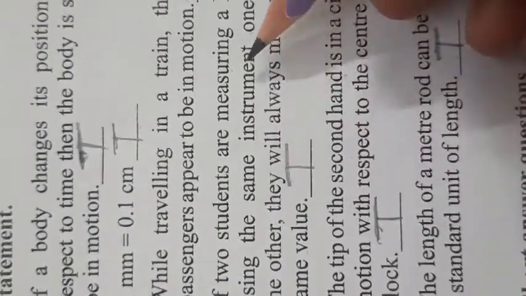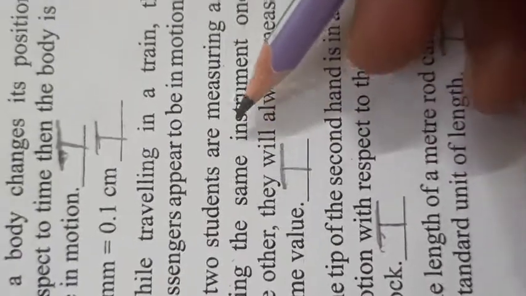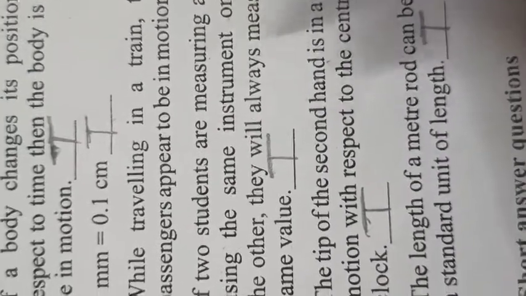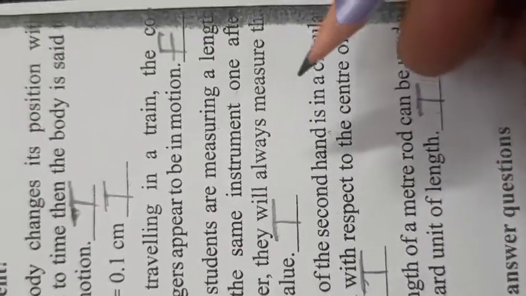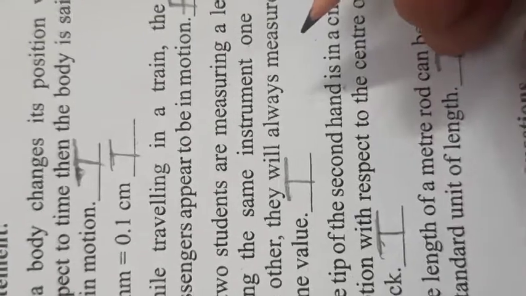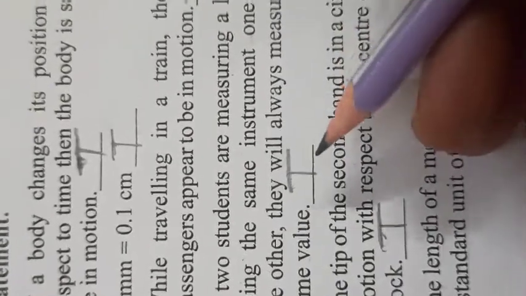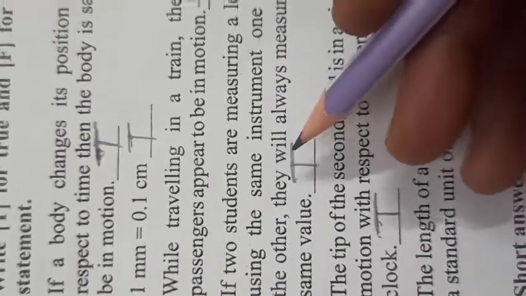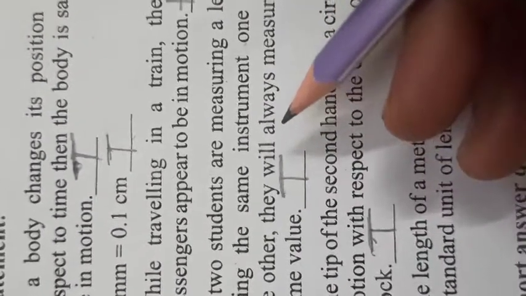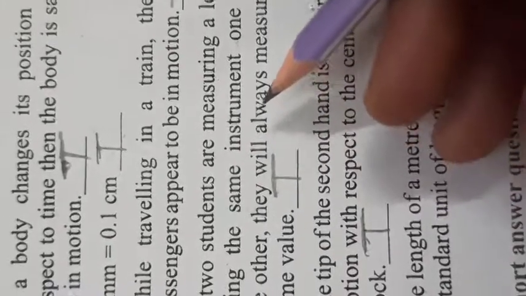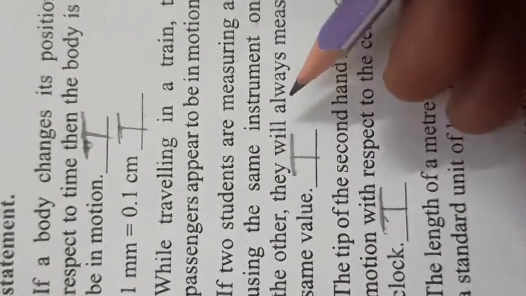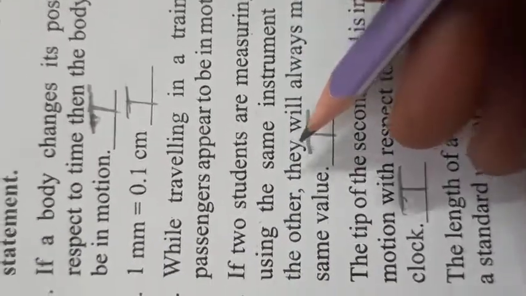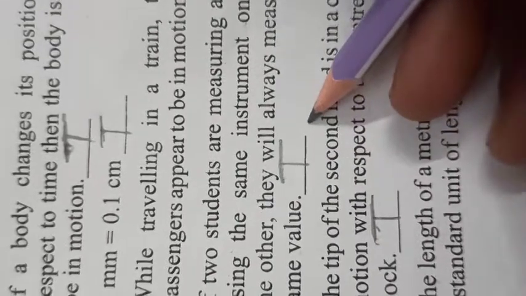Here they have given 2, but even if more than 2 people measure the length with the same instrument, the value will remain the same, but here one condition is there: when they use SI units or standard units for measurement. If they use a meter scale or measuring tape, at that time only the value remains same.